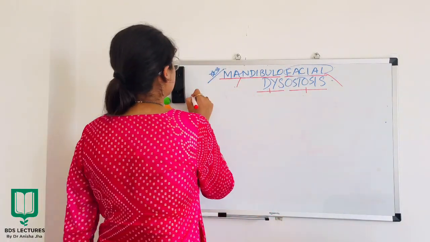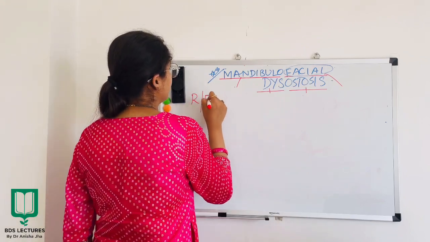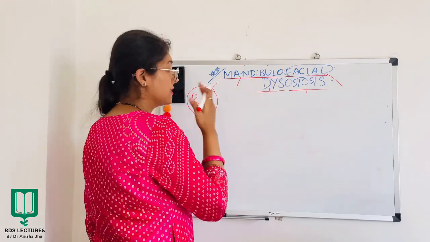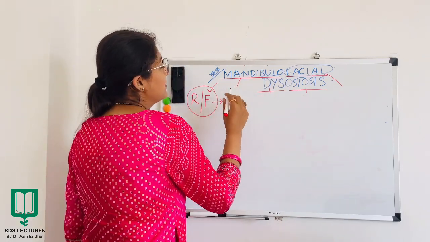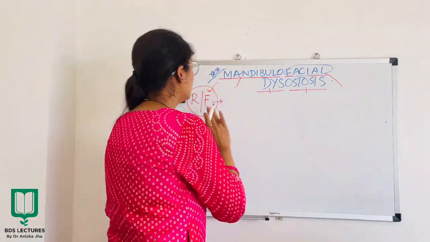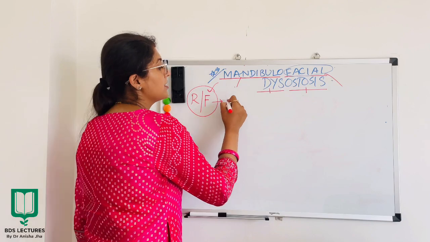Now coming to the radiological features. We are moving back to mandibulofacial dysostosis. When you see the radiograph of a mandibulofacial dysostosis patient, what will be the radiological features?